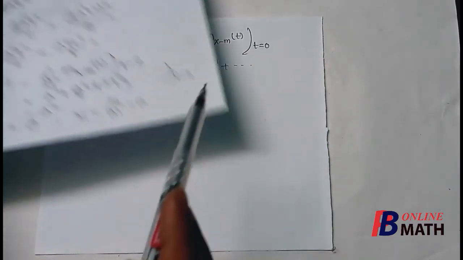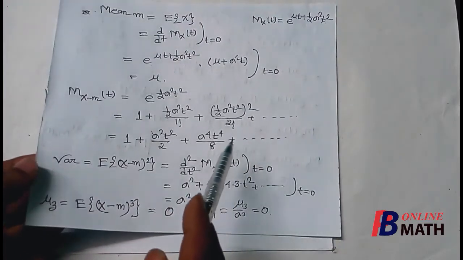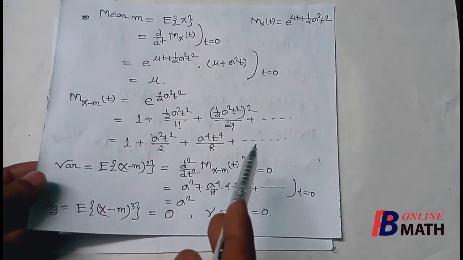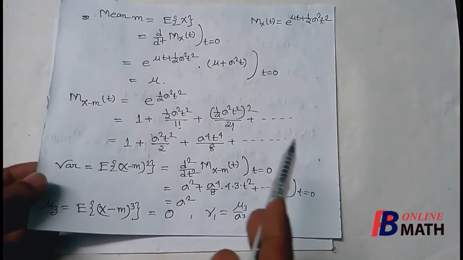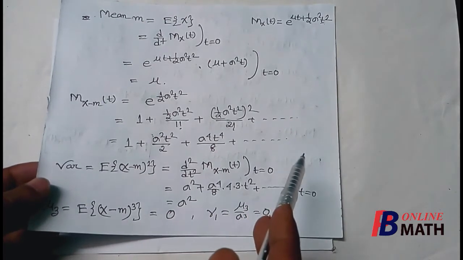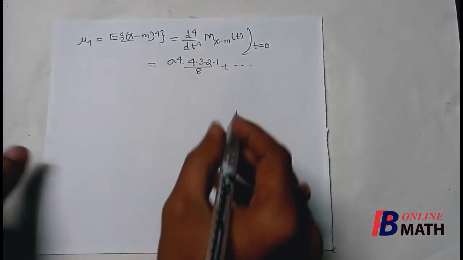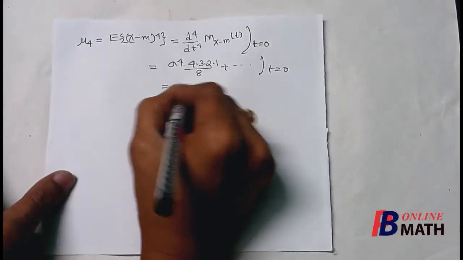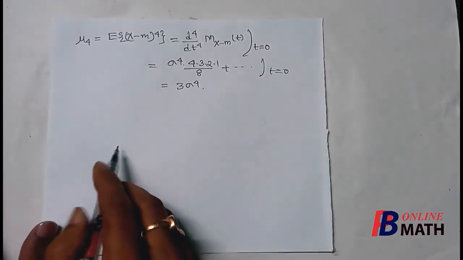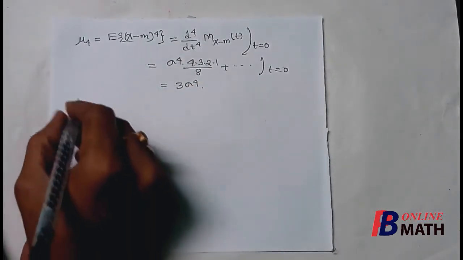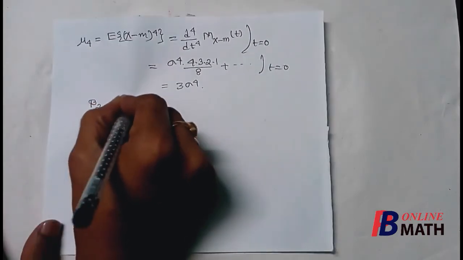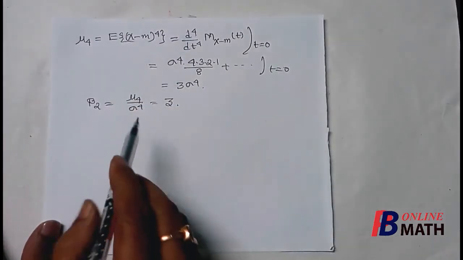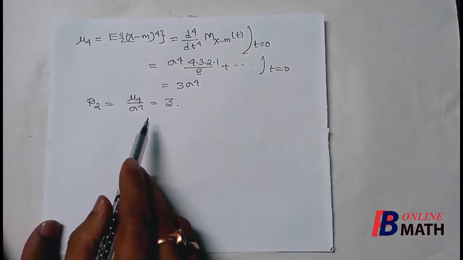Now for the remaining terms, we know that in this series the power of t for the remaining terms is greater than 4. So if we differentiate all these terms 4 times with respect to t, and if we put t equal to 0, then the terms will be 0. Next we put t equal to 0. So this is 3 sigma to the power 4. So this is the value of mu 4, and we know that the coefficient of kurtosis is mu 4 by sigma to the power 4, which is 3. So 3 is the coefficient of kurtosis for normal distribution.